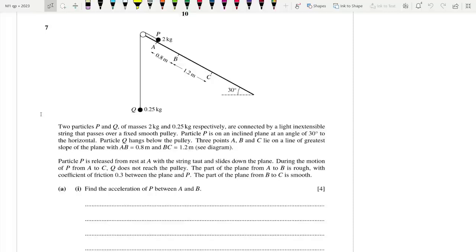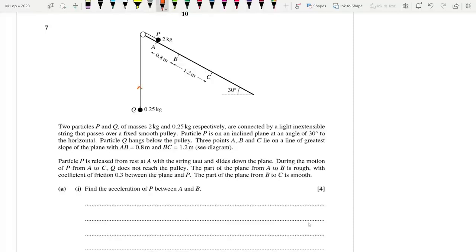3 points A, B, and C lie on the line of greatest slope of the plane with AB equal to 0.8 and BC equal to 1.2 meters. Particle P is released from rest with the string taut and slides down the plane. During the motion of P from A to C, Q does not reach the pulley, and the part of the plane from A to B is rough with coefficient of friction 0.3, and the part of the plane from B to C is smooth. Find the acceleration of P between A and B.